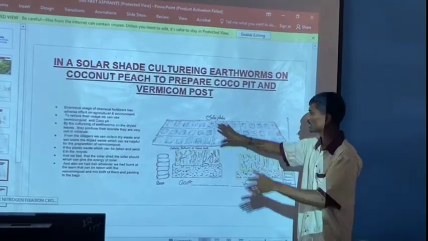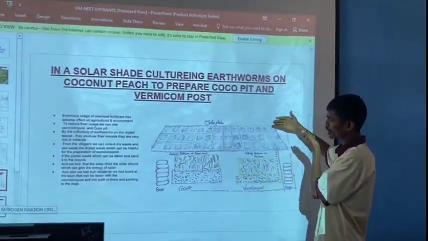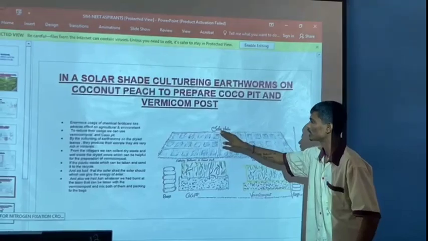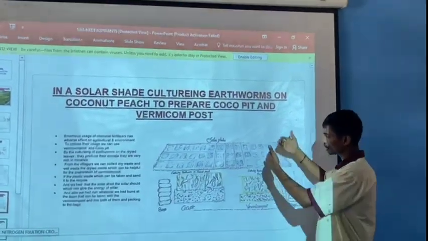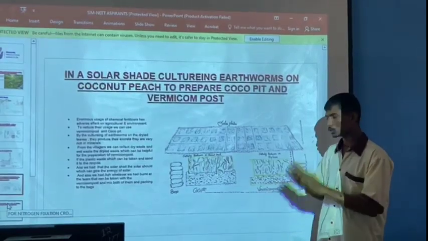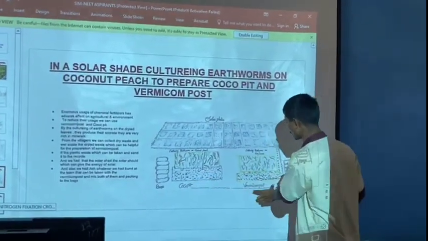Yes, we can see here we have placed a shed. On the shed we are placing solar plates. By the solar plates, solar energy will be generated automatically. Behind the shed we placed two sheds, one for cocoa peat and another for vermicompost.